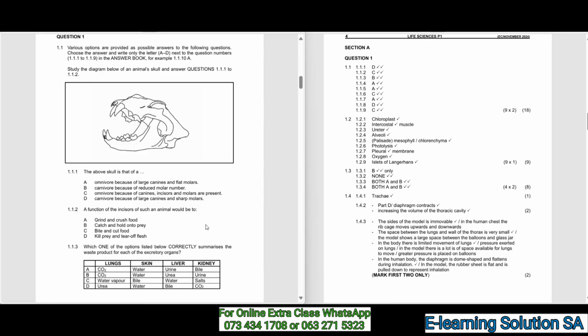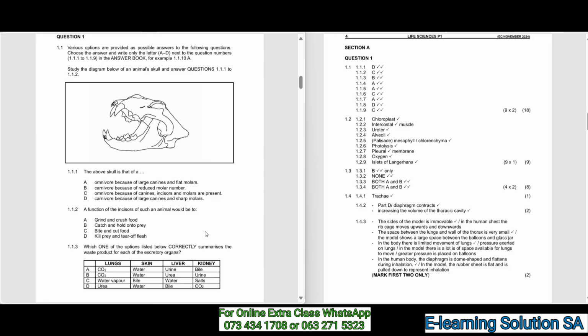Question 1, Section A, which is the multiple choice questions. Various options are provided as possible answers to the following questions. Choose the answer and write only the letter A to D next to the question numbers 1.1.1 up to 1.1.9 in the answer book. Okay, study the diagram below of an animal skull and answer questions 1.1.1 and 1.1.2. Those two questions are based on this skull diagram. This is an animal skull. I don't know which animal, but it's a skull of an animal, as you can see.